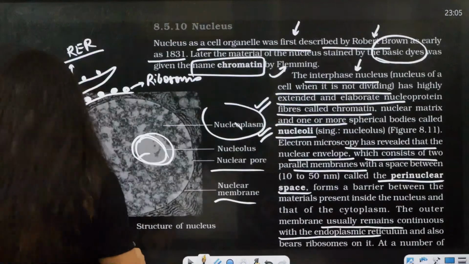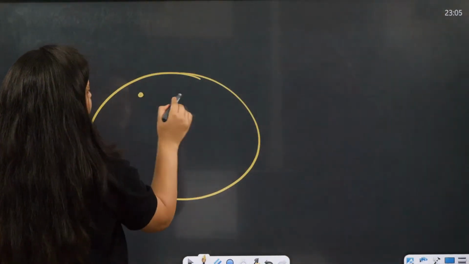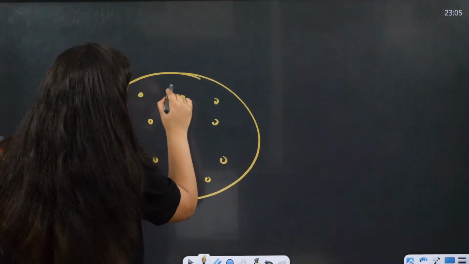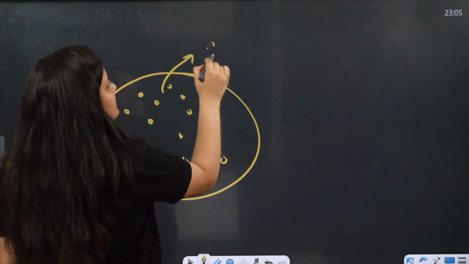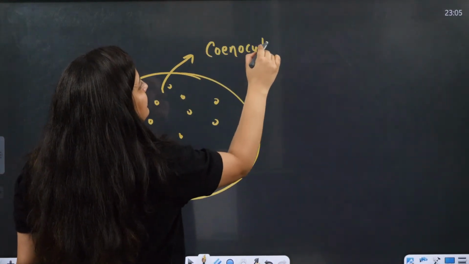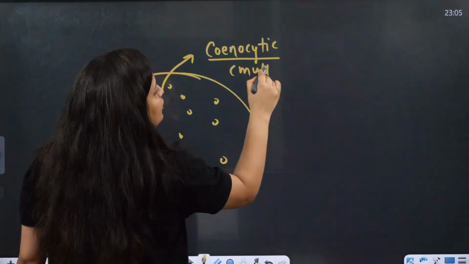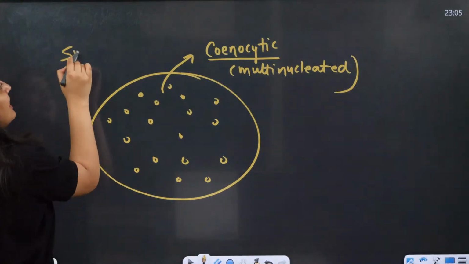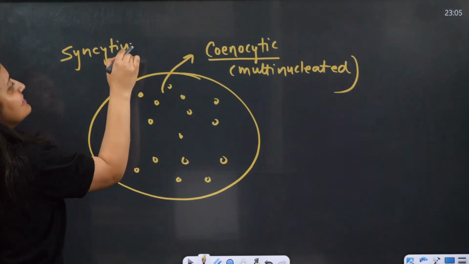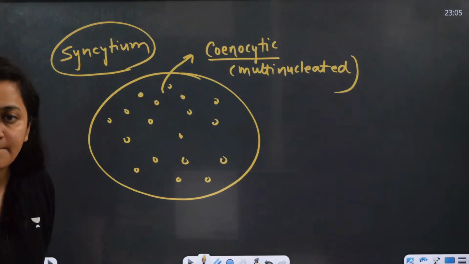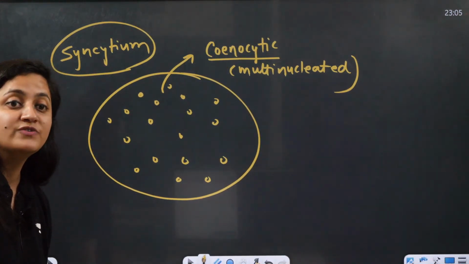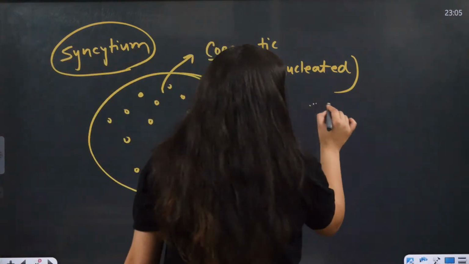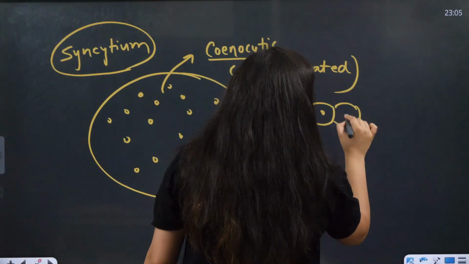If a cell has many nuclei, what word do we use? We use the word coenocytic condition, that is the multinucleated condition, and for that we also use the word syncytium. Actually there is a difference between coenocytic and syncytium.